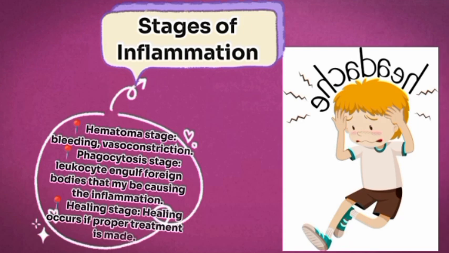For this healing stage to occur in major injuries too, the pus must be drained properly. If it's not drained properly, that pus may lead to further infection. So a major factor that affects the healing stage is pus drainage. So for the healing stage, it's mostly about healing, as the name goes. It's just about healing of that affected area.